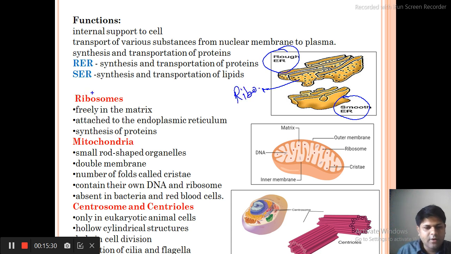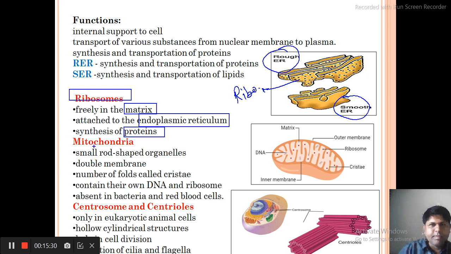Okay, so now the next organelle is the ribosome. Ribosomes are spherical organelles which are free in the matrix. They may also be attached to the endoplasmic reticulum, as we have just studied, and ribosomes along with the endoplasmic reticulum are responsible for the synthesis of protein.